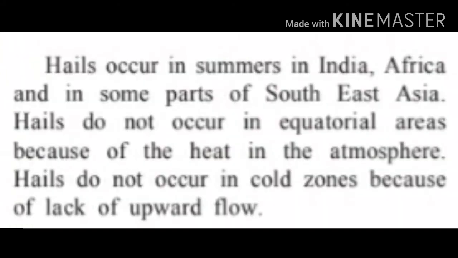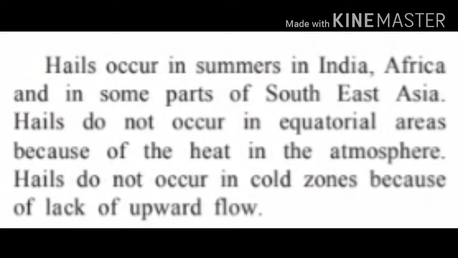Hails occur in summers in India, Africa, and some parts of Southeast Asia. Hails do not occur in the equatorial areas because of the heat in the atmosphere. In the equatorial area, sun rays fall perpendicular, means very straight. So throughout the year, the temperature in the equatorial region is high. And when there is a high temperature, hails do not occur.